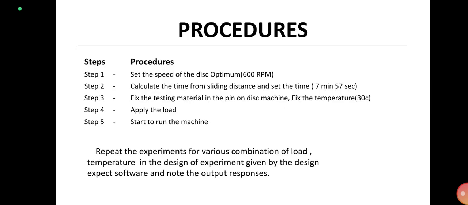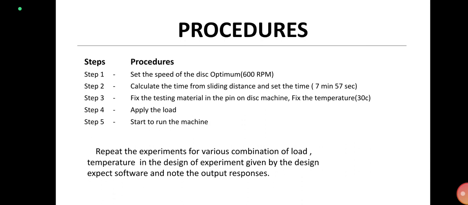And the procedure for my experiment is: step 1, we need to set the speed of the disk as optimum, that is 600 rpm. We have mentioned that rpm is our optimum speed. And in step 2, we have to calculate the time from the sliding distance and the set speed. We know the distance and we already know the rpm. From rpm we need to calculate the velocity using the pi dn formula. From that we can easily calculate the time. The standard time is 7 minutes 57 seconds.